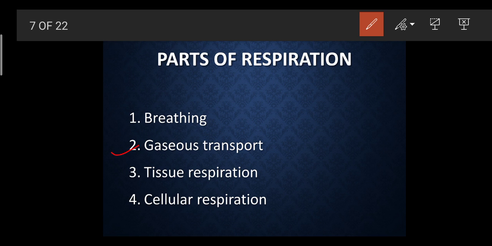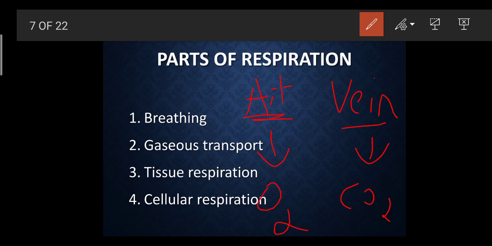Gaseous transport now. We have already heard about the word circulatory system. What does the circulatory system do? First I am going to explain a basic one. There are two blood vessels. Actually there are three, but right now we are going to discuss the arteries and veins, not the capillaries. Arteries carry oxygenated blood and veins carry deoxygenated blood, which means the blood carrying carbon dioxide.